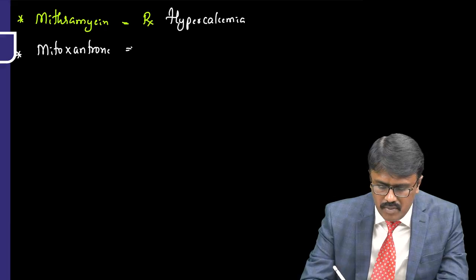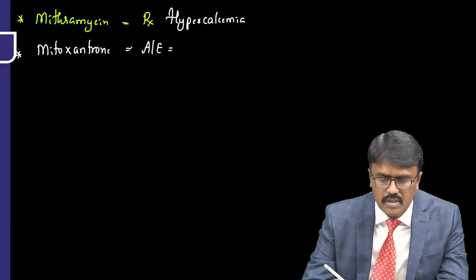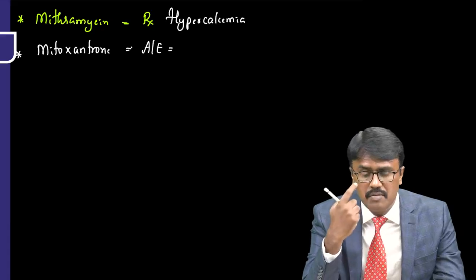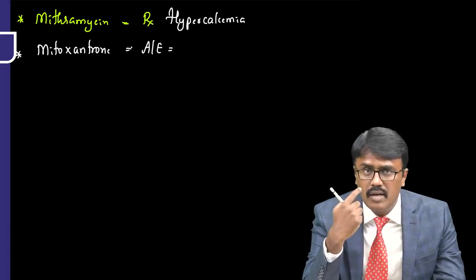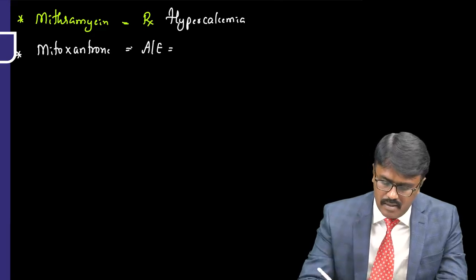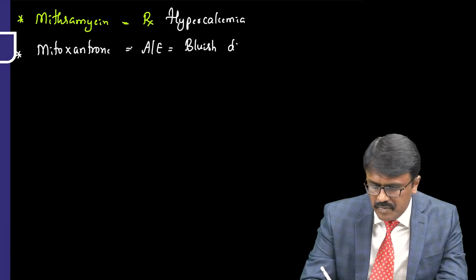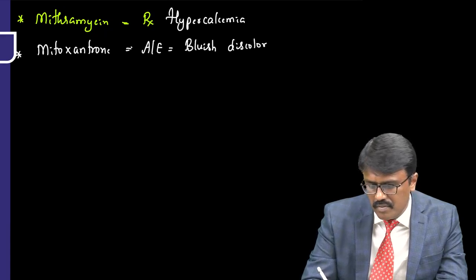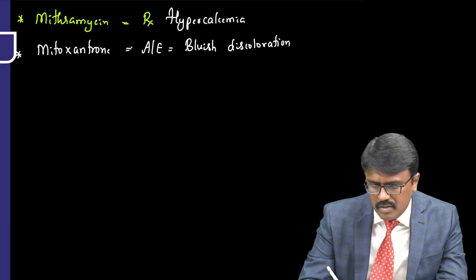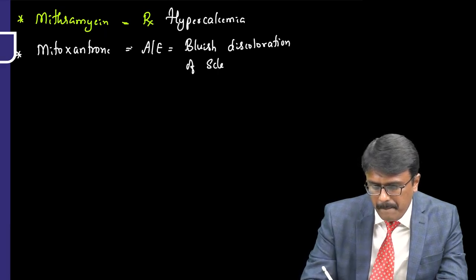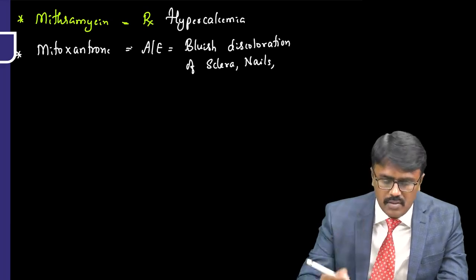But most important, they will ask you the adverse effect of this. It will cause bluish discoloration of the skin and of the sclera. Nails will become bluish, and even the eyes look bluish.